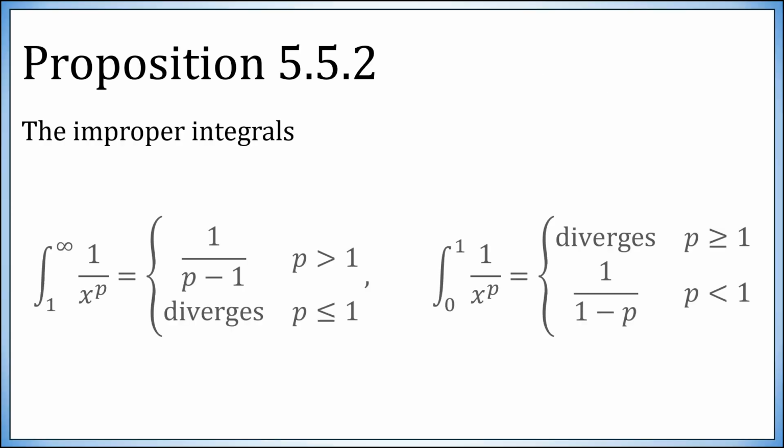Proposition 5.5.2. If you want to integrate 1 over x to the p, note that this is unbounded as x approaches 0 depending on the value of p, and the interval is unbounded if you want to let it go to infinity. So we state two different things. If you want your improper integral to start at 1 but go off to infinity, it converges to 1 over p minus 1 when p is larger than 1, otherwise it diverges. Instead, if you want to integrate from 0 to 1, then this diverges when p is bigger than or equal to 1, and converges to 1 over 1 minus p when p is less than 1.